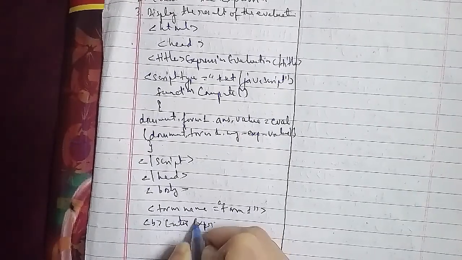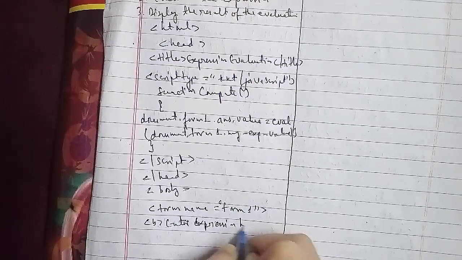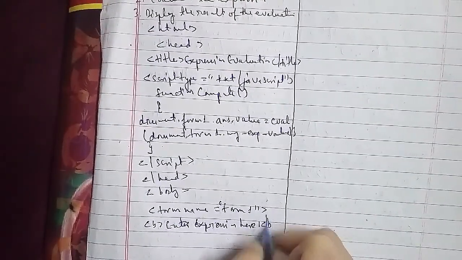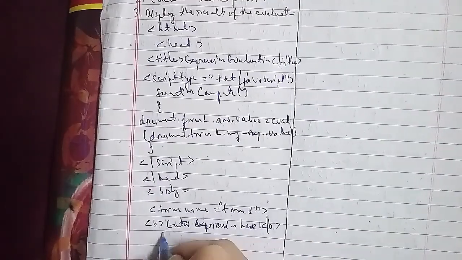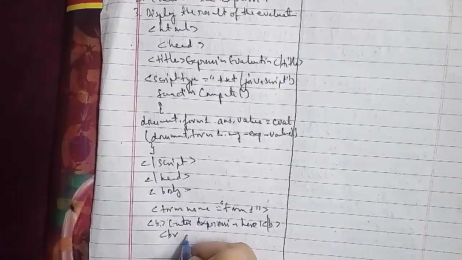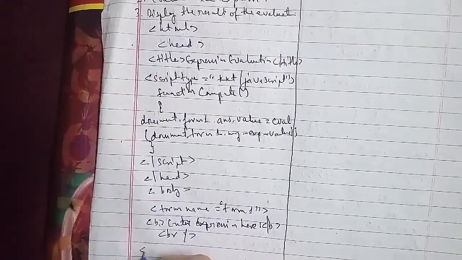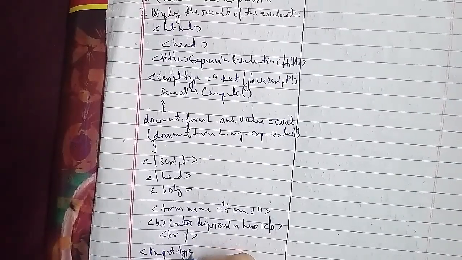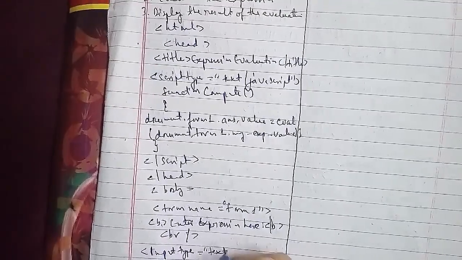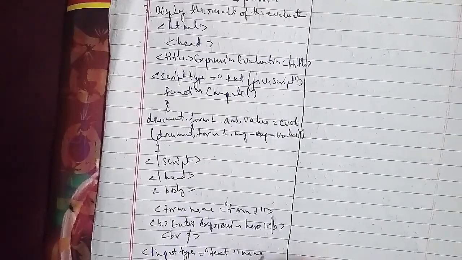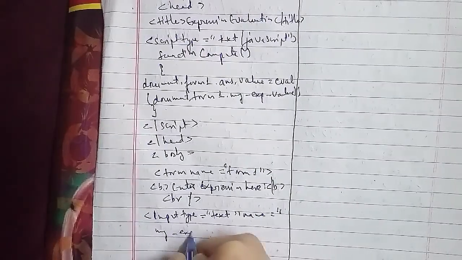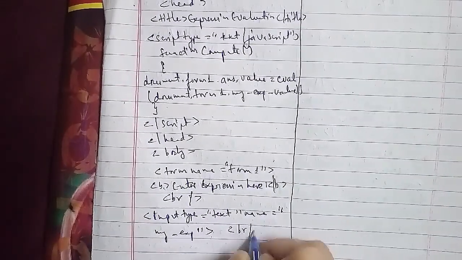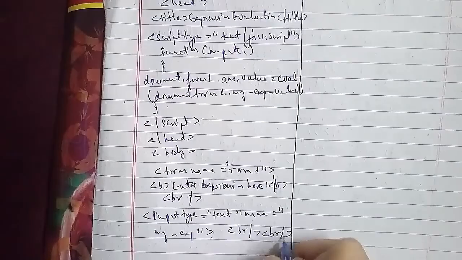After that we will go ahead with the input type equals to button value equals to evaluate onclick equals to, here we'll go ahead with compute. Then tag close, then start with the b tag, that is answer is here.